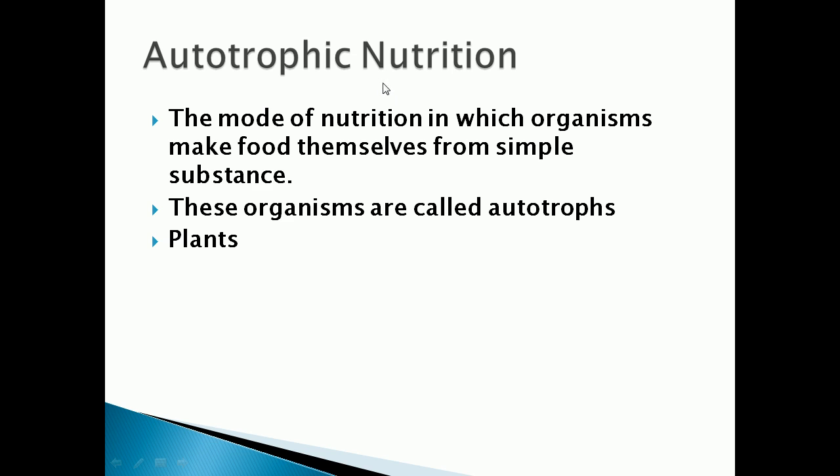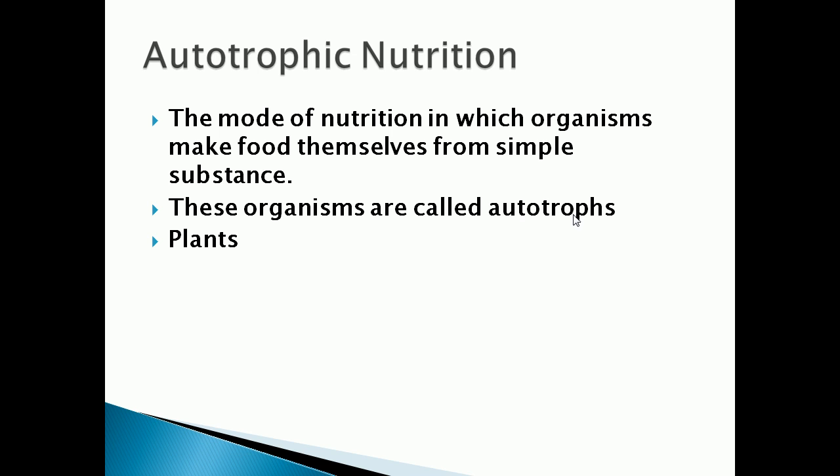Now we can see what is meant by autotrophic nutrition. Definition of autotrophic nutrition: it is the mode of nutrition by which the organism can prepare their own food. The organism which prepares food by this mode of nutrition is called an autotroph. Auto means self. Trophs means nourishment, nutrition. Nourishment means what? Nutrition.